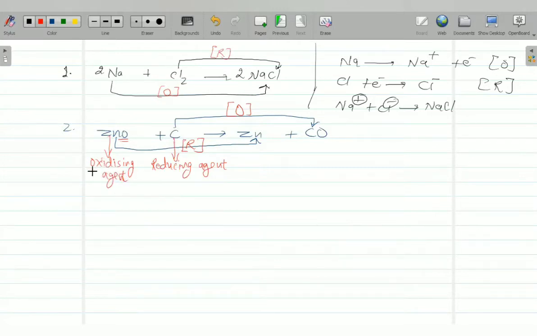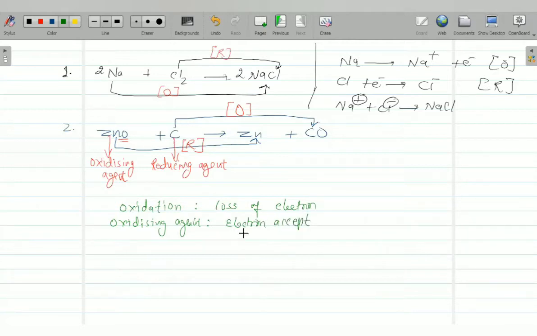Oxidizing agent helps in oxidation, reducing agent helps in reduction. So see what we can write over here. First we will write what is oxidation. You say it is loss of electron, right? And what is an oxidizing agent? You will say it's an electron acceptor. Oxidizing agent is an electron acceptor. It is called oxidant.